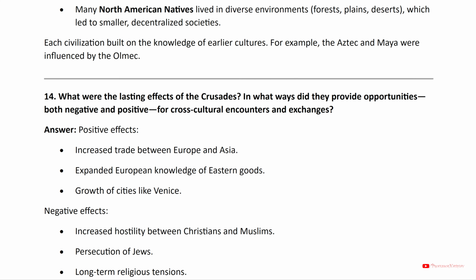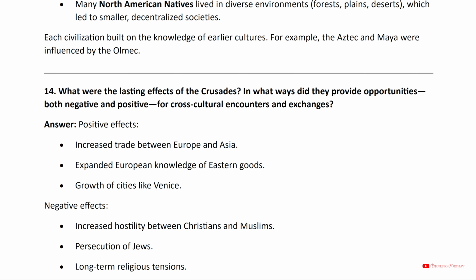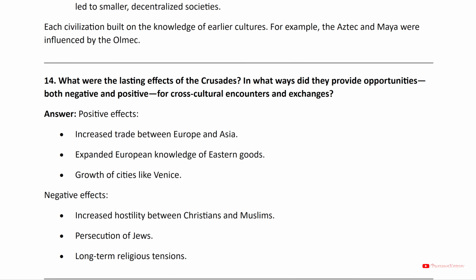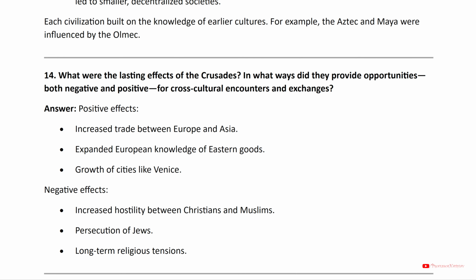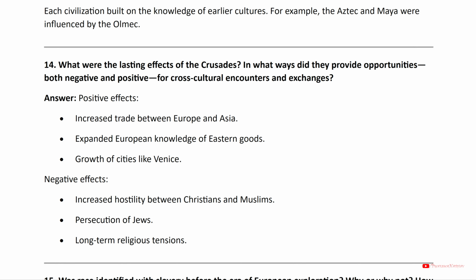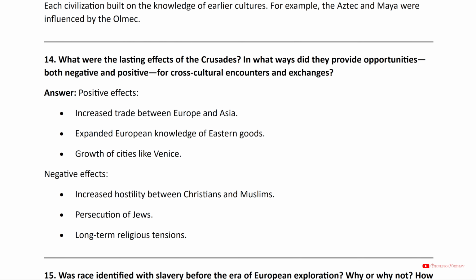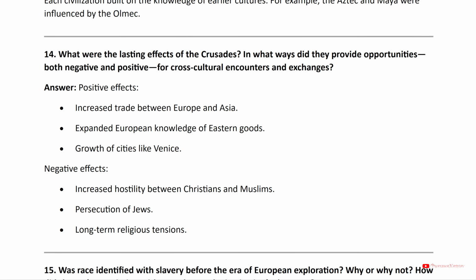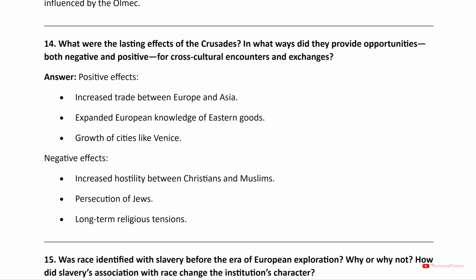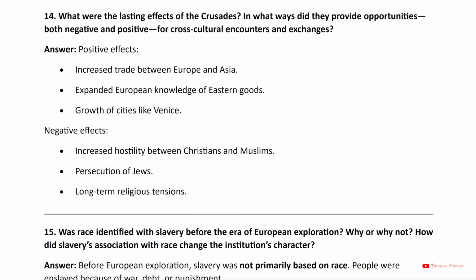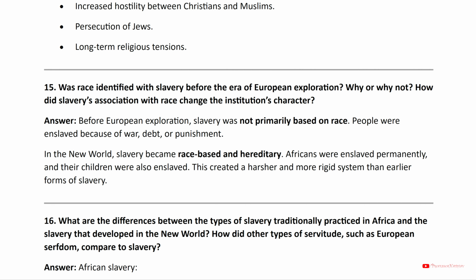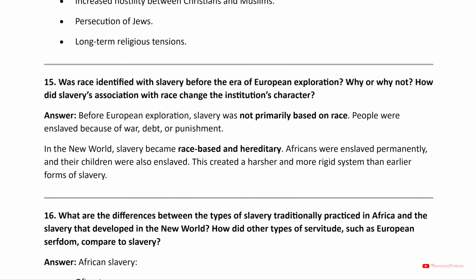14. What were the lasting effects of the Crusades? In what ways did they provide opportunities, both negative and positive, for cross-cultural encounters and exchanges? Answer: positive effects: increased trade between Europe and Asia, expanded European knowledge of Eastern goods, growth of cities like Venice. Negative effects: increased hostility between Christians and Muslims, persecution of Jews, long-term religious tensions.